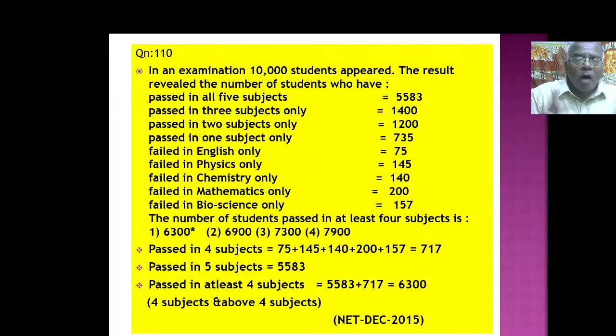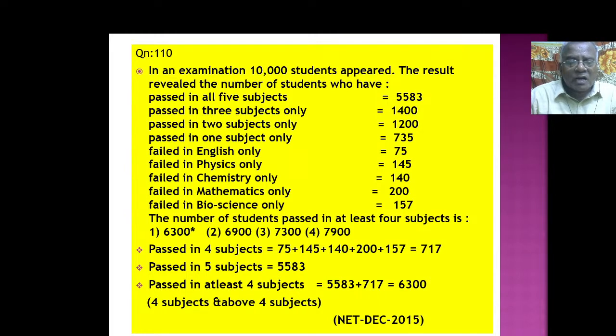5,583. Passed in 3 subjects only 1,400. Passed in 2 subjects only 1,200. Passed in 1 subject only 735. Failed in English only 75. Failed in physics only 145. Failed in chemistry only 140. Failed in mathematics only 200. Failed in bioscience only 157.